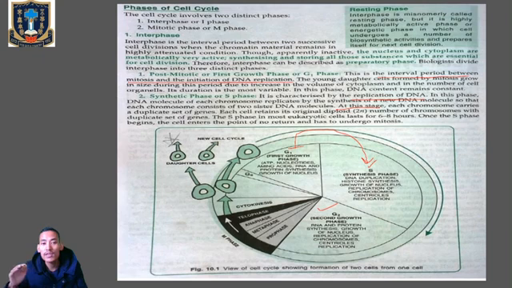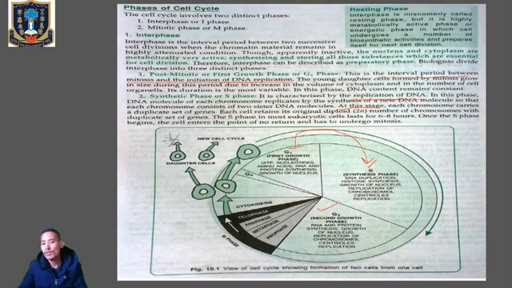Once the S phase begins, the cell enters the point of no return and has to undergo mitosis. That means once the cell undergoes the S phase and there is replication of DNA, the cell cannot come back to the G1 phase, because now it has to enter into the next phase, the G2 phase, and from there it has to undergo mitosis. And here the cell will retain its duplicate number of genes, that is the diploid number of chromosomes, 2n.